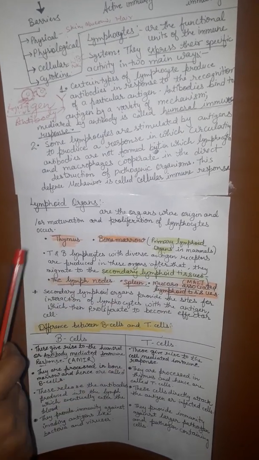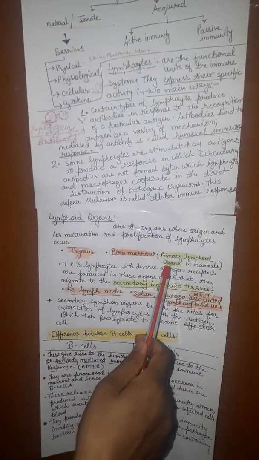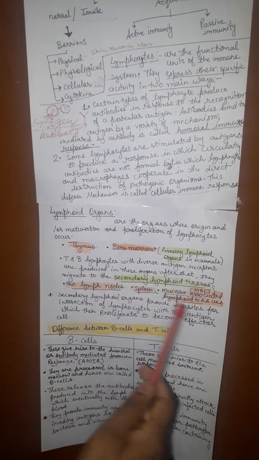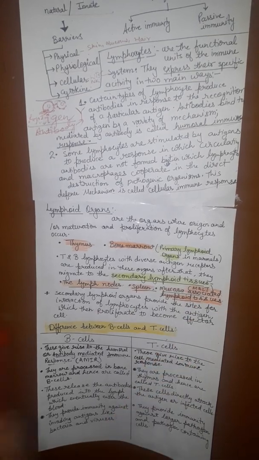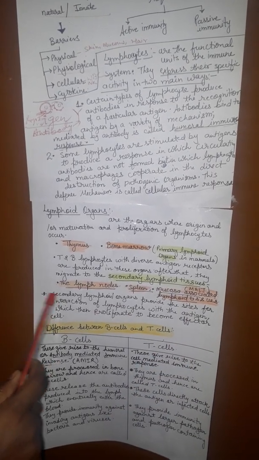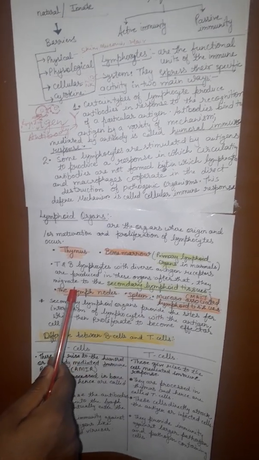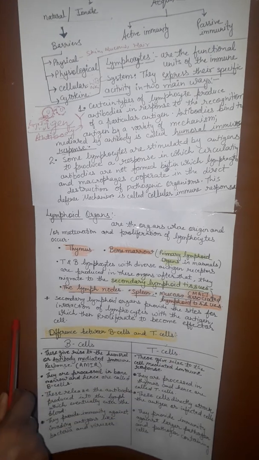Now in the examination, a question will be asked in this form: name any one primary lymphoid organ in mammals, that is thymus or bone marrow, and secondary lymphoid organs or tissues: lymph node, spleen and mucosa associated lymphoid tissue. Secondary lymphoid organs provide the site for the interaction of the lymphocyte with the antigen, which then proliferate to become effector cells.